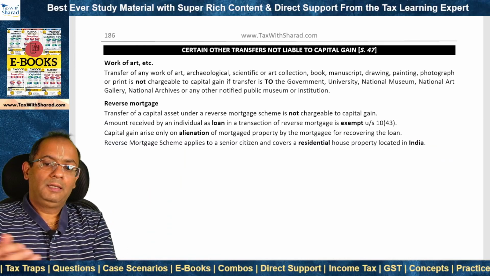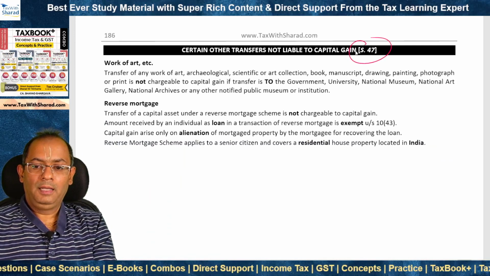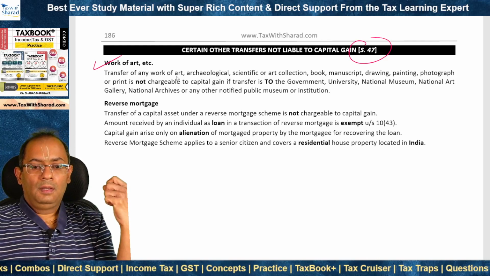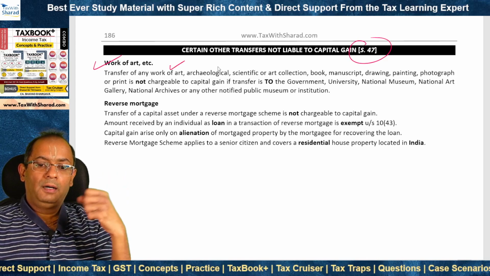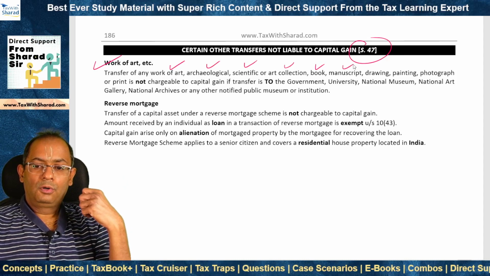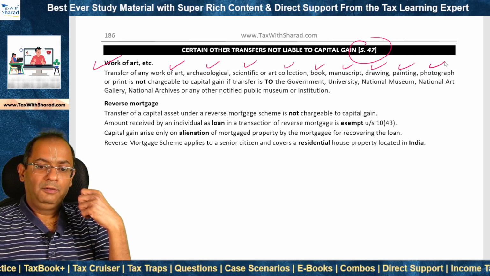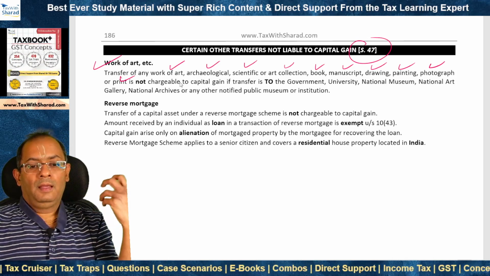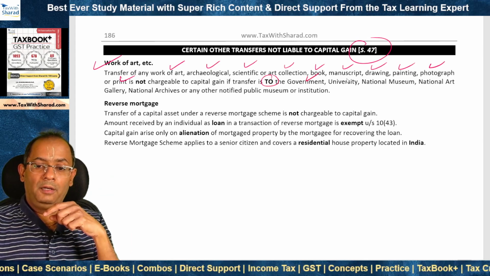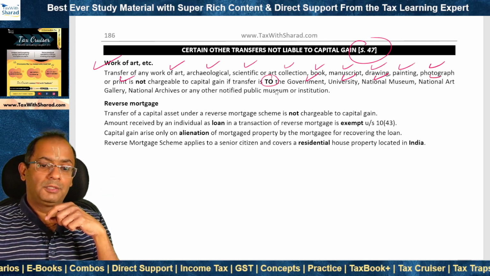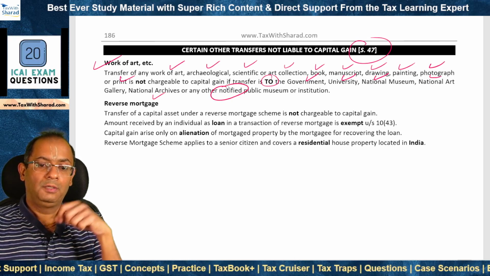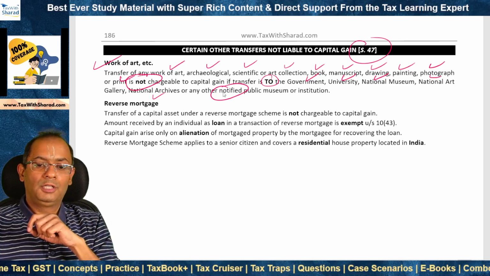Now moving on to certain other transfers which are not liable to capital gain under section 47. Work of art. Where the capital asset is a work of art, archaeological, scientific or art collection, book, manuscript, drawing, painting, photograph or print, and its transfer is to whom? To the government or university, national museum, national art gallery, national archives or any other notified public museum or institution, then this transfer is not chargeable to capital gain.